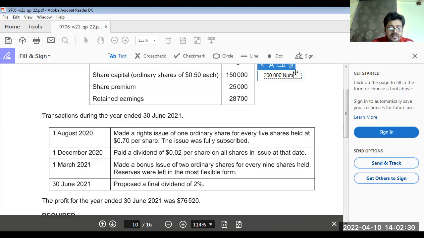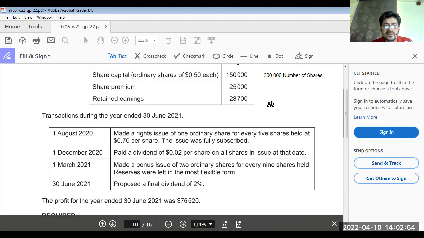Now we have issued 1 upon 5. 1 upon 5 means 1 divided by 5, which is 20%. So we have issued 300,000 multiplied by 20%, the rights issue, that is 60,000 shares.